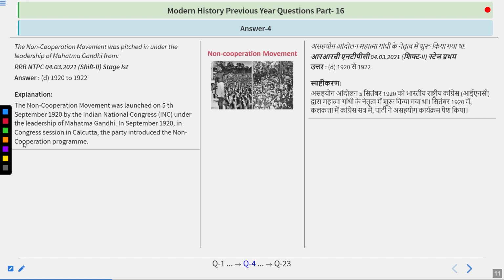Gandhiji urged the people to accept non-violence, but they did not. And finally, on 4th February 1922, the Chauri Chaura incident happened. After that, Gandhiji withdrew the non-cooperation movement.